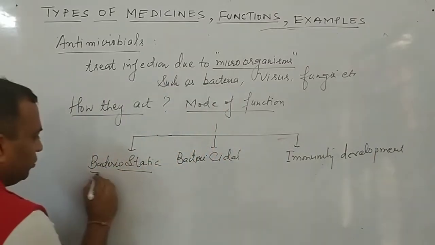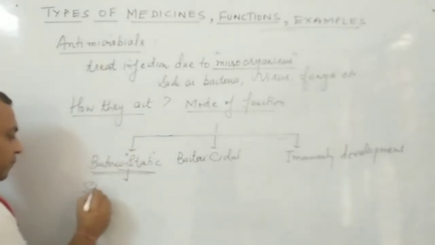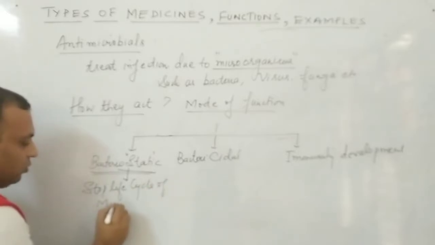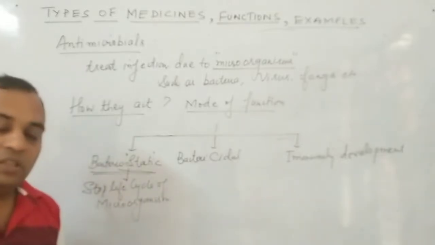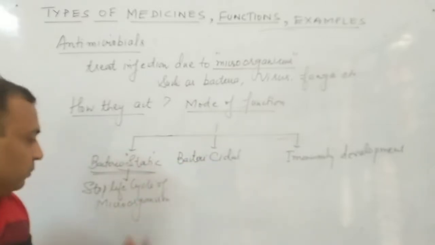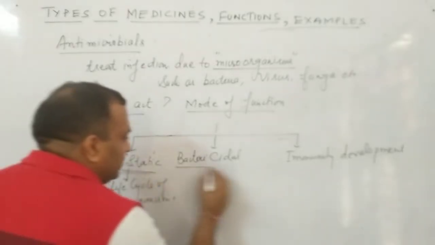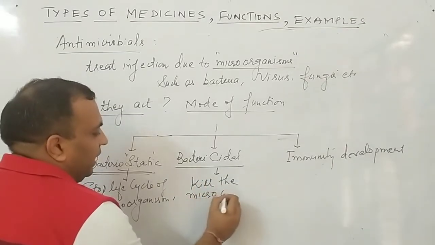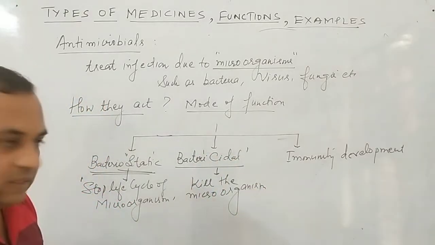So what is the meaning of bacteriostatic? In the word static, static means stop. So they stop the life cycle of microorganisms. Life cycle means they do not develop. Clear? And if they do not develop, they will stay at the same level, so automatically they will die after some time. Clear? So the first point is they stop the life cycle of the microorganism. Bactericidal means they directly kill the microorganism. The word cidal is something like suicide.